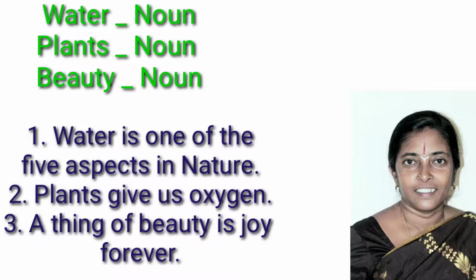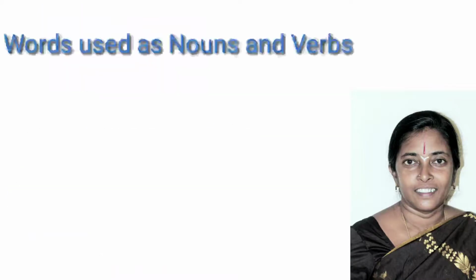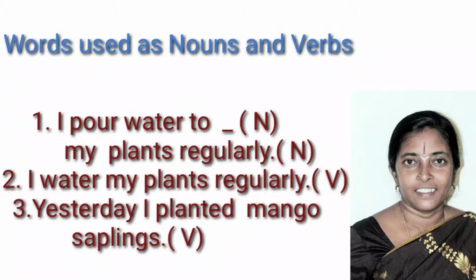Now let us change them into verbs or any other parts of speech. Now observe the words which are used as nouns and verbs. Let's take the same words, water and plants. The first sentence. I pour water to my plants regularly.